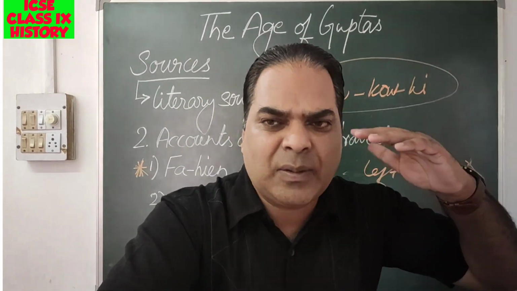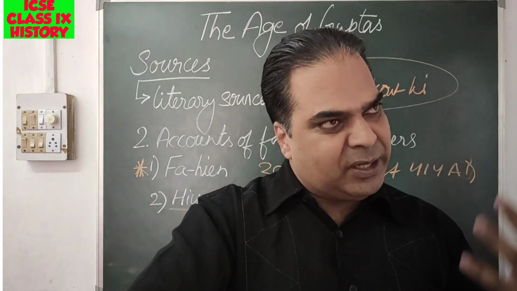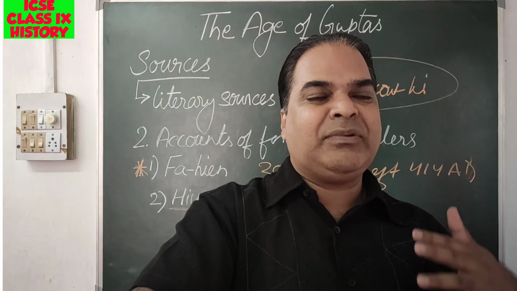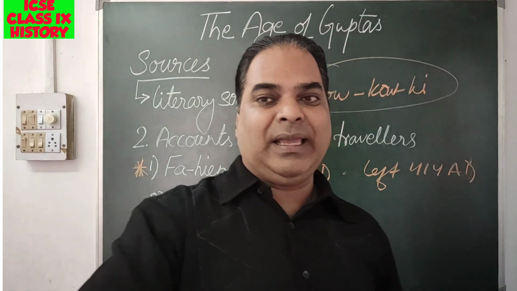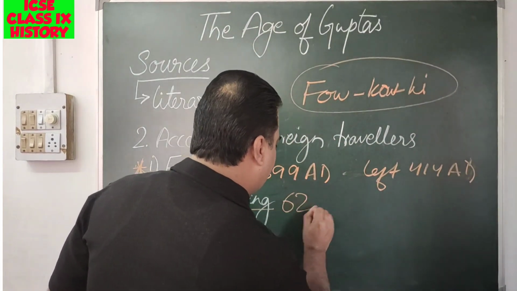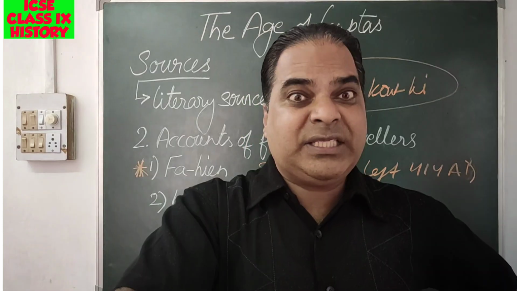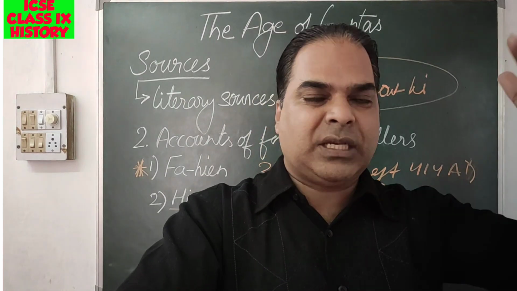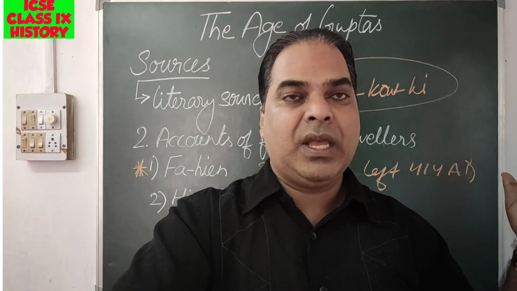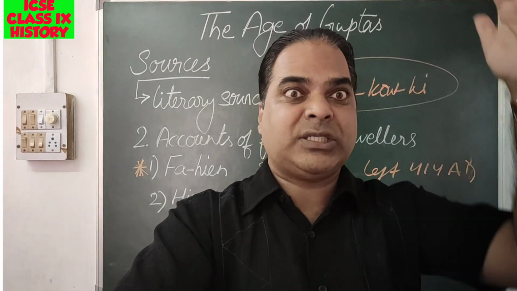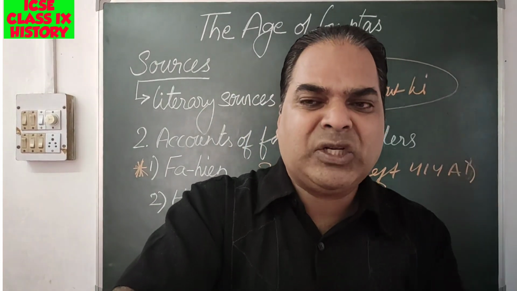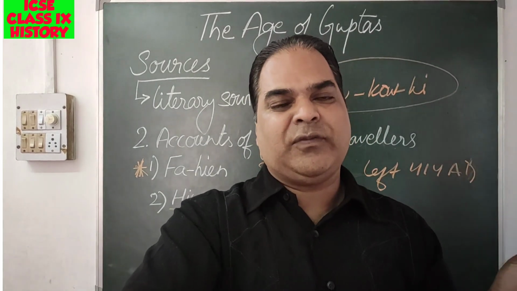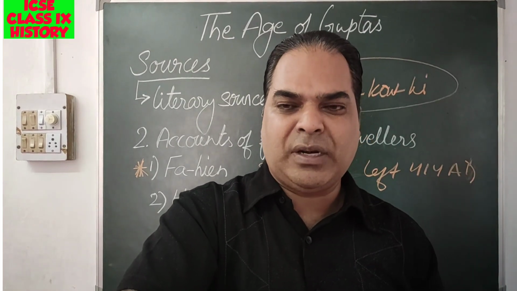Okay, Huangshan is the most famous of the Chinese Buddhist pilgrims, who has left records of the travel of the country. He left China in 629 AD. Reached Punjab after passing through Tashkent, then Samarkand, Gandhara, then Kashmir. So he traveled to different Buddhist centers in the country between 630 and 644 AD.